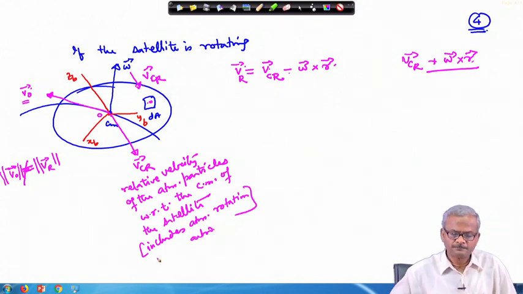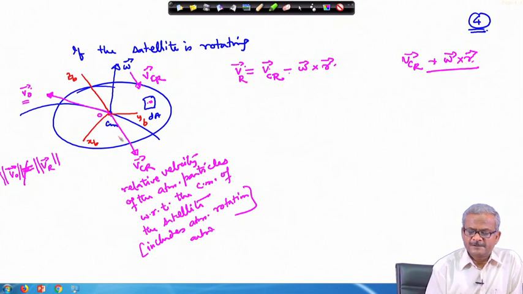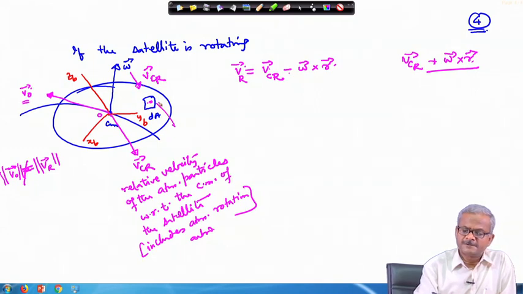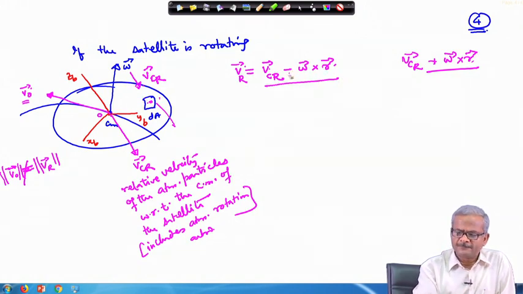Okay. So, if this is V_cr here in this direction as we are showing, and this area element moves here in this direction, you can see that there will be a reduction in relative velocity. So in that case we can write V minus omega cross r. On the other hand, if it is moving in this direction, this will be written as V plus omega cross r. But irrespective of whether you write plus or minus, it does not matter. Ultimately, if you put the proper sign, you will get the proper result.